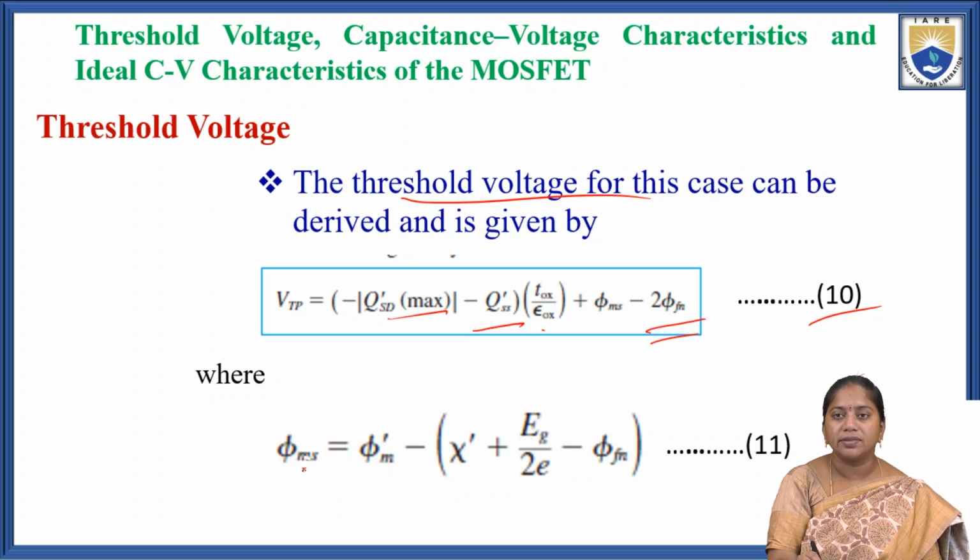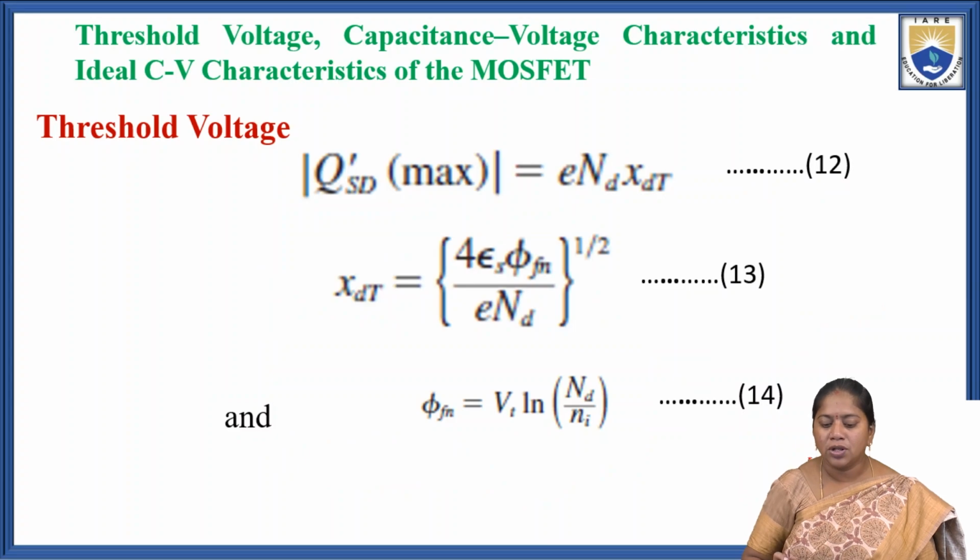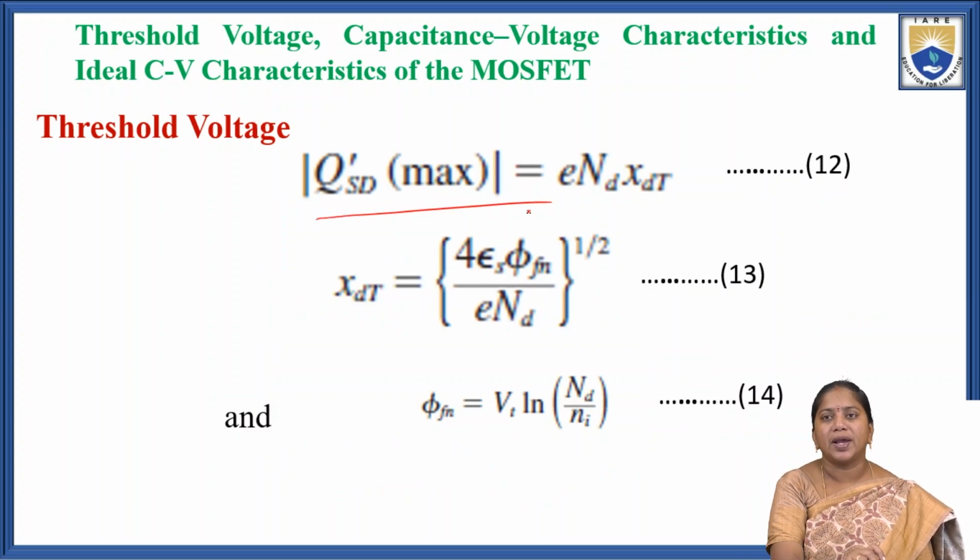Where φms, the surface potential between the metal and semiconductor, has the value φm' minus χ' plus Eg by 2e minus φFn, where χ' is the electron affinity, Eg is the energy gap, e is the charge of the electron, and φm' is the metal work function. So φms equals φm' minus χ' plus Eg by 2e minus φFn, that is equation 11. So QSD' maximum equals e into Nd into xdT.